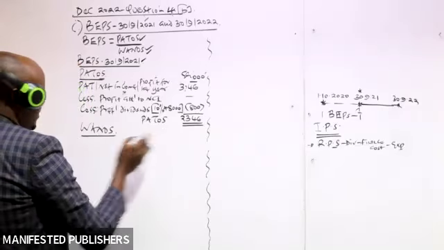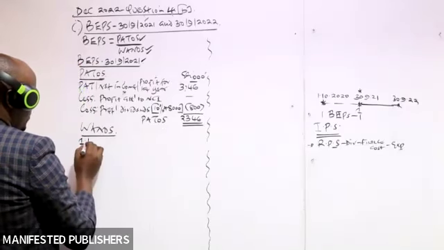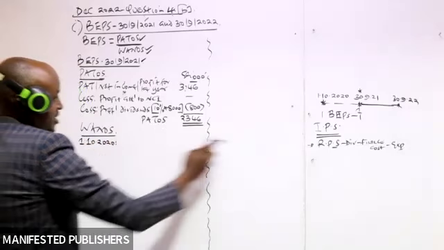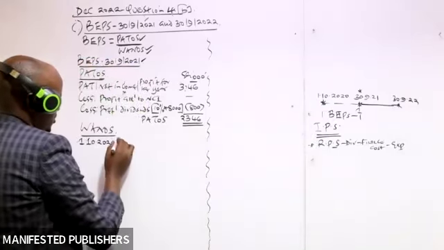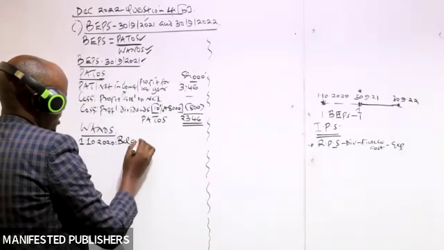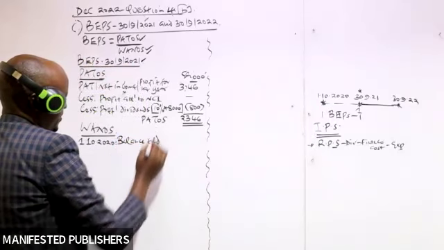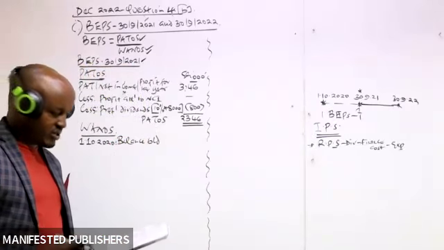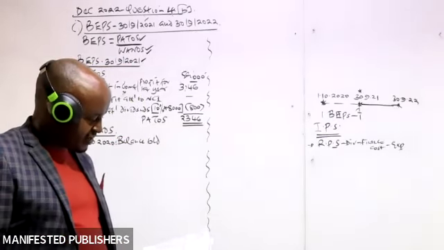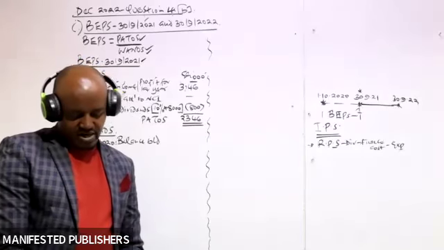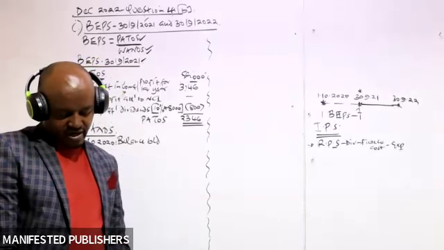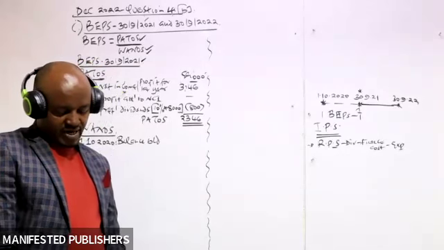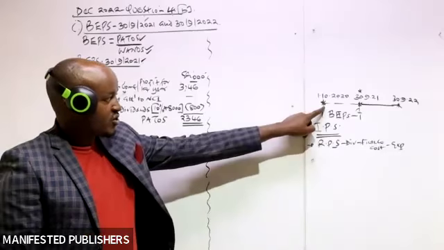This first year started on 1st of October 2020. That is when the first year started. So first of all, we determine how many shares were issued and fully paid at the start of the first year. Where do we get that information? We get it at paragraph 1, where we are given the equity balances at the start of year 1, the equity balances on 1st of October 2020.